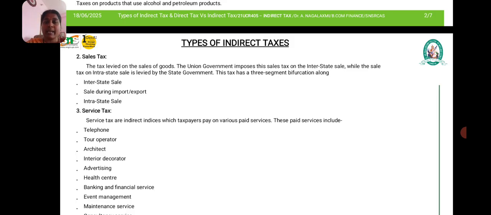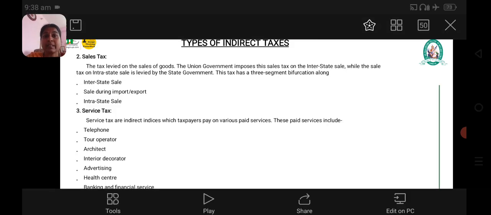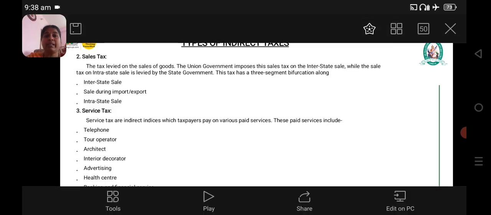So when the product is crossing the border of a state, at that time they have to pay the tax called sales tax. While the sales tax on intra-state sales is levied by the state government. When a product is manufactured in Tamil Nadu and it is brought to the people of Tamil Nadu itself, the state government will levy the tax.